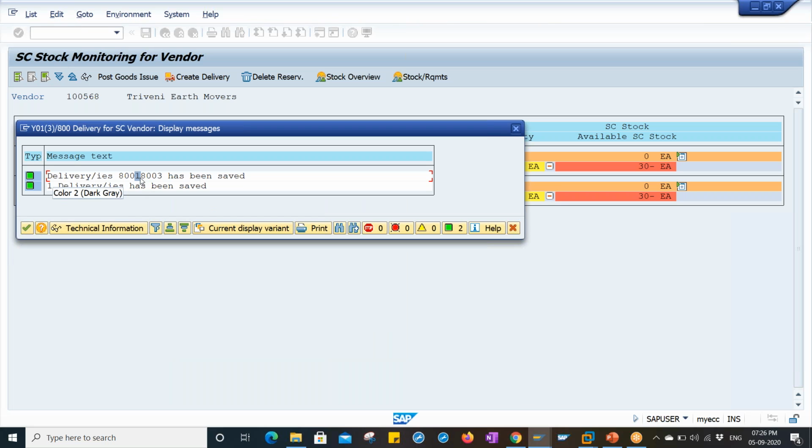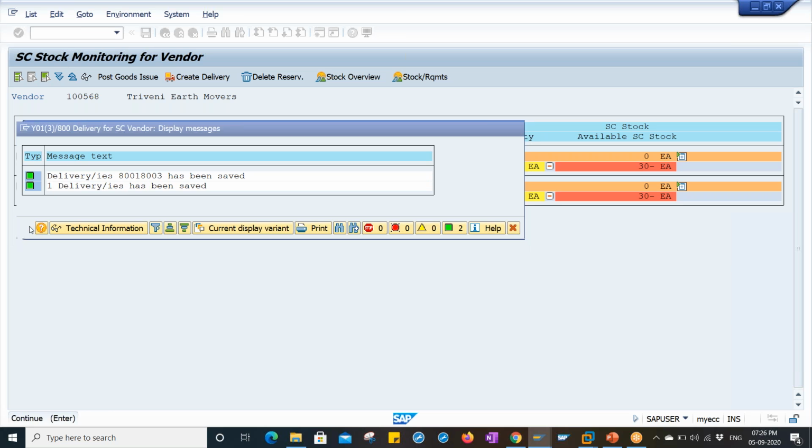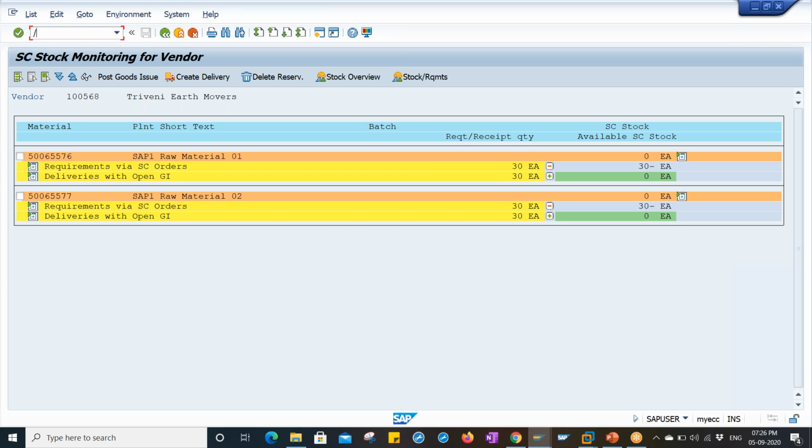From the sales point of view, we create a delivery from VL10B or VL01 and so on. But in the subcontracting process, we have to create the outbound delivery with the transaction code ME20. Here itself you can create a post goods issue, or else you can go to a separate transaction, copying this delivery document number, /n VL02N.